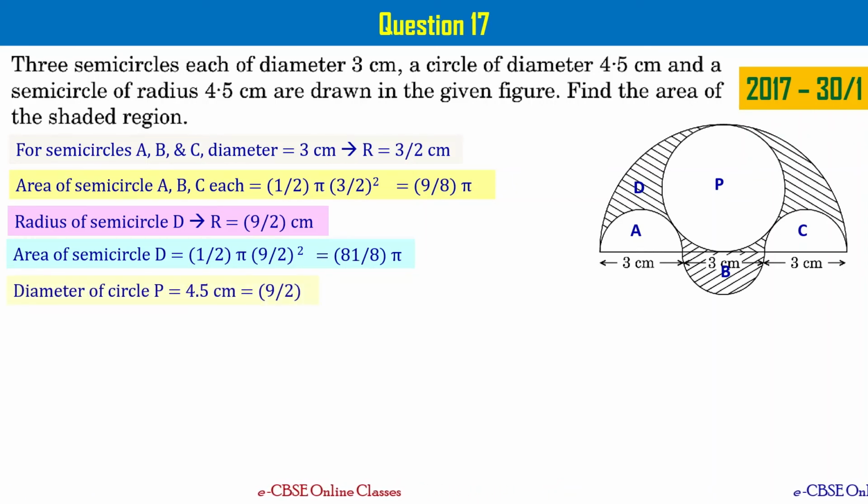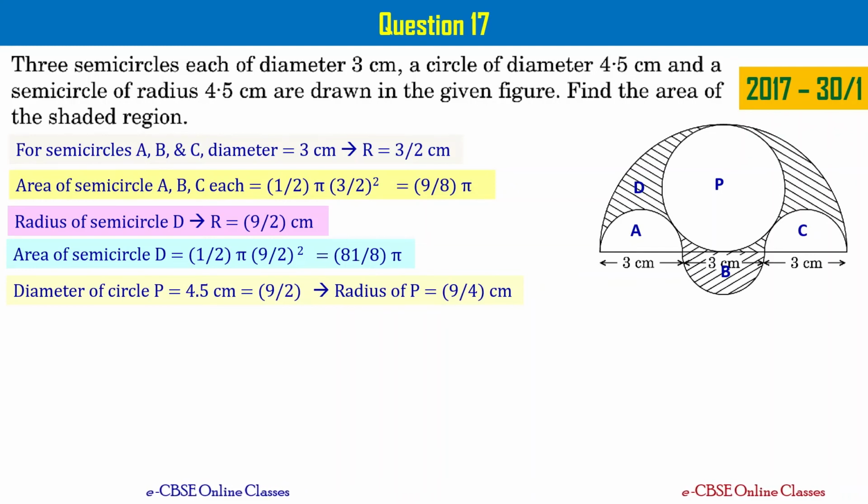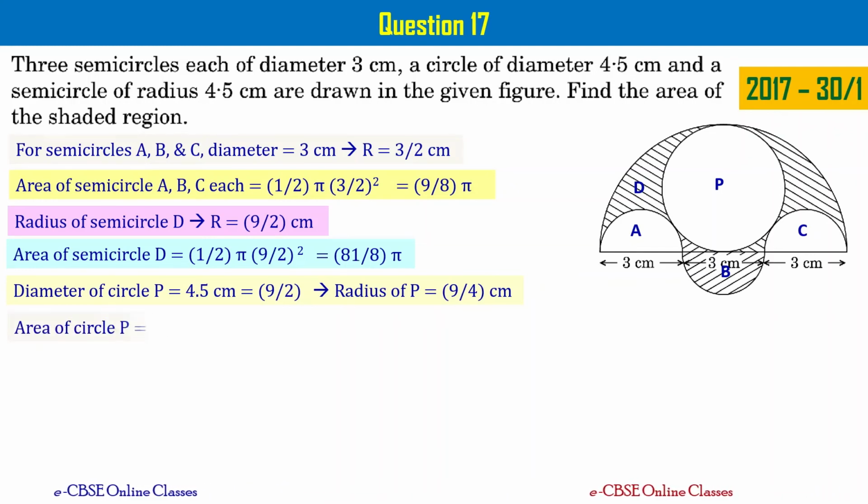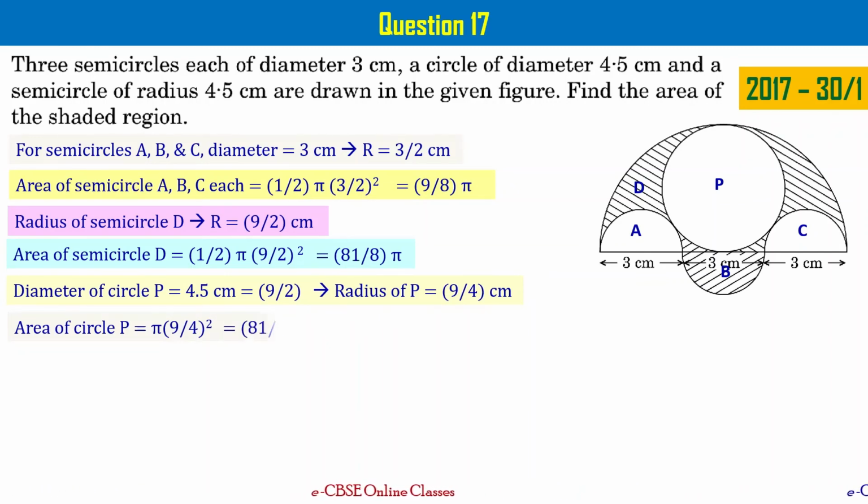And the diameter of circle P is given, that is 4.5 centimeters. That can be written as 9 by 2, right? Diameter is given, so the radius is going to be 9 by 4 centimeters. The radius of the given circle is 9 by 4 centimeters. So now let's find the area of the circle P. That is pi times 9 by 4 whole square. When you simplify, you get it as 81 by 16 times pi.